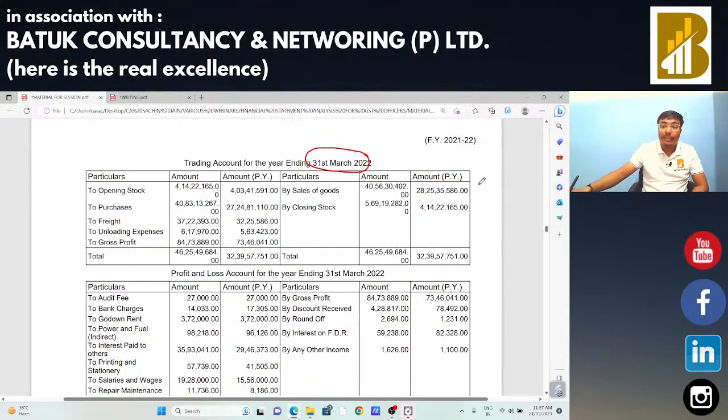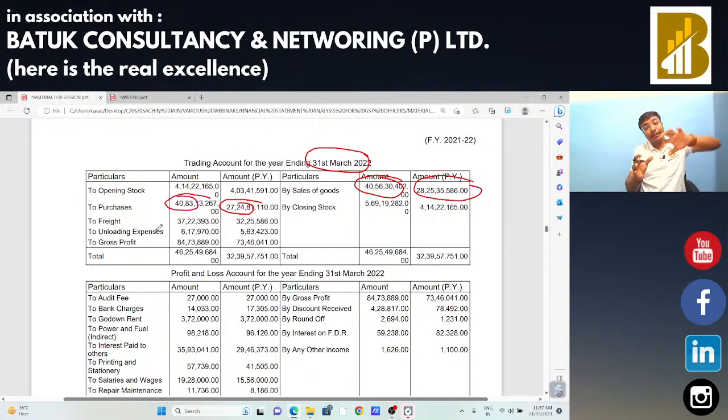Sir, in that particular case, last year sales was 28 crore. Current year sales is 40 crore. Okay. In that case, we need to check that last year purchase was 27, current year purchase is 43. That means there is an increase in purchase also, and there is increase in sales also. In that case we just need to ask the reason from the taxpayer, that's all, why there is an increase in the sales and purchases, because ratio is matching, so there is no question of that particular type. Okay, but margin is okay, but we need to ask the question that why there is a huge difference between the sales from the last year and in the current year.